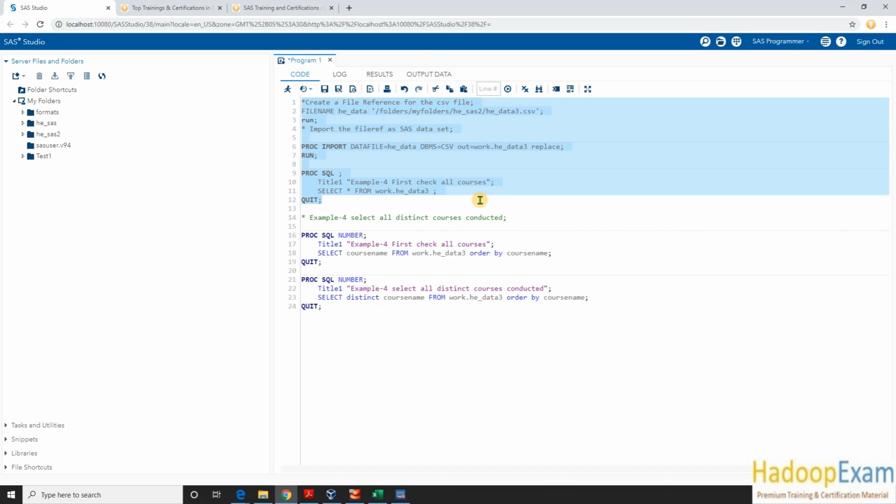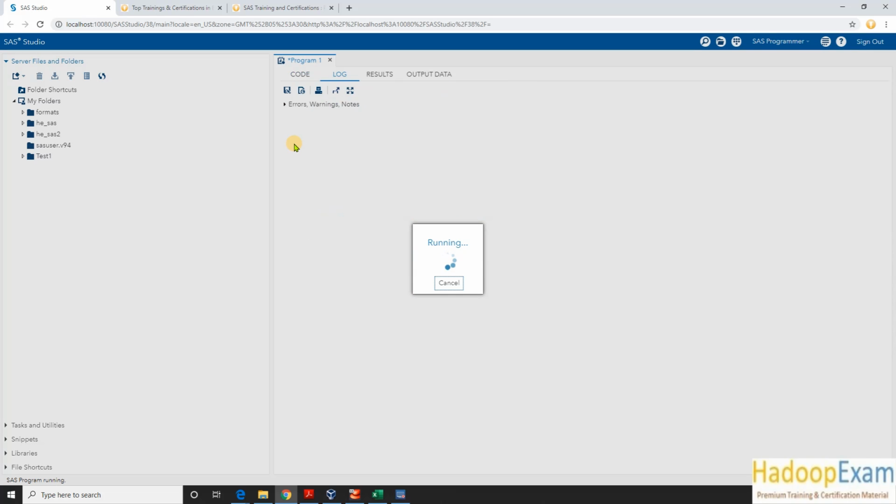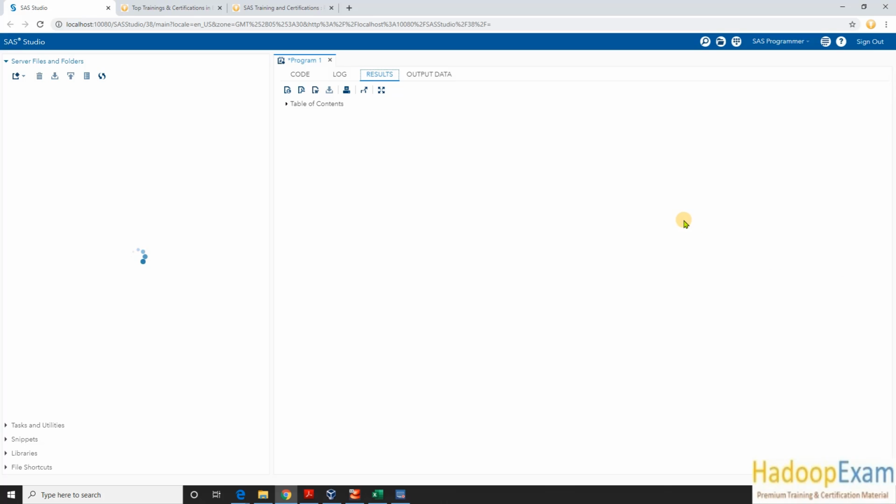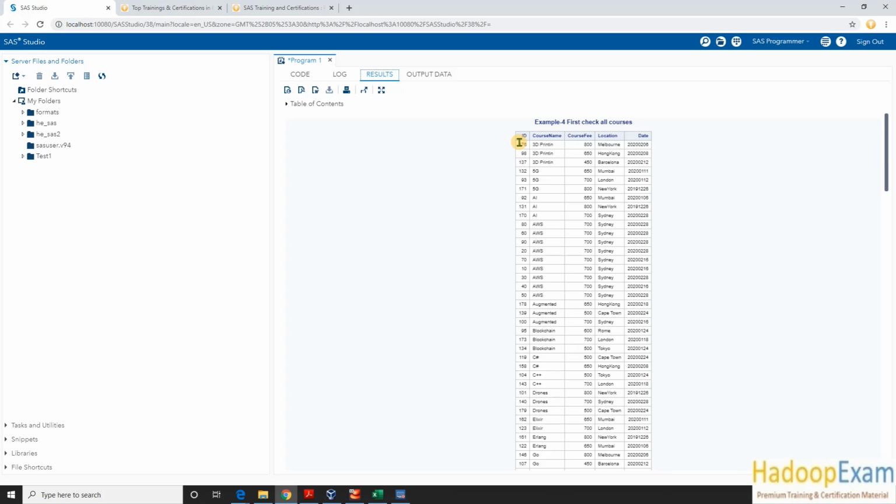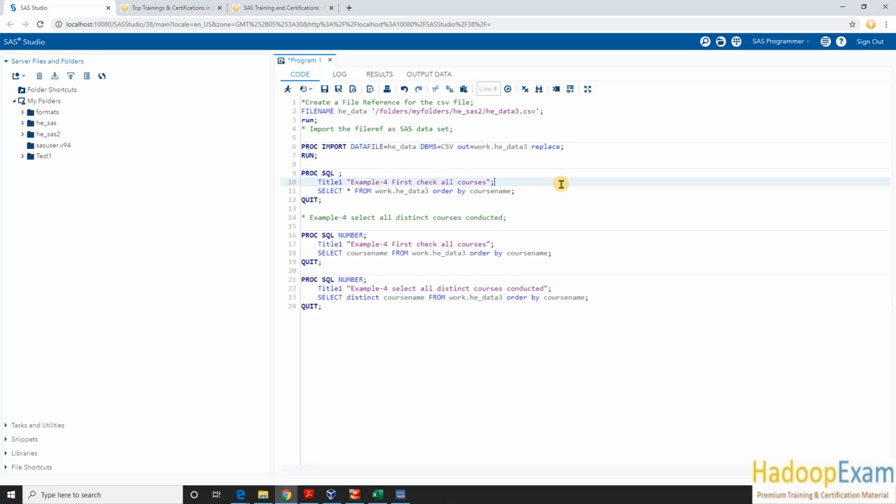Now if I put order by course name, we will discuss this later on, but let me just show you the data, to check whether there is any duplicate record or not. So if you see here, these three have the same course name, but the ID is different, so these are not duplicate records, correct? This course name is repeated. This is 5G, this is AI, this is AWS, all repeated course names, but my entire record is not repeated.